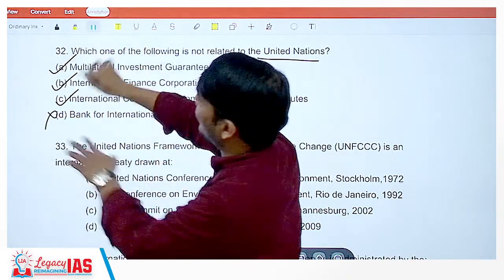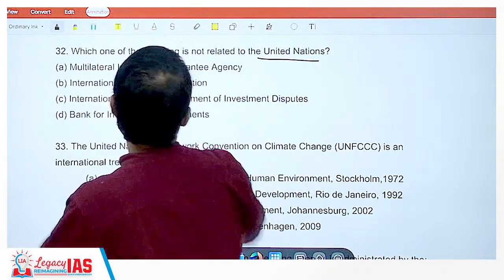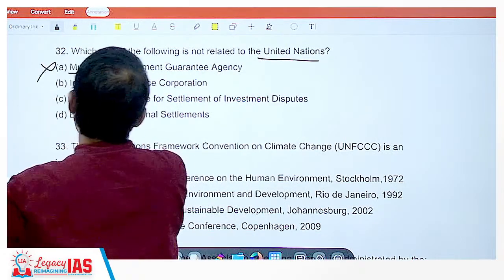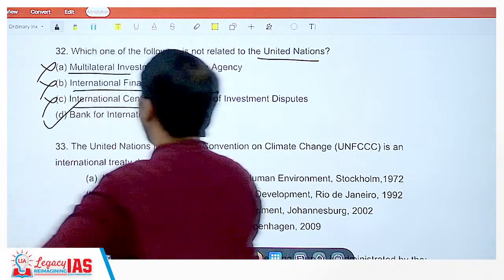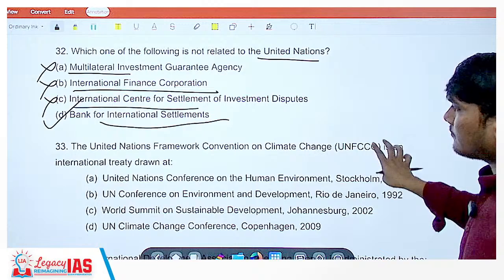So don't go by this tick. Actually, all these are part. Which one of the following is not related? So this is related, so this option is wrong. This is related, this option is wrong. This is related, this option is wrong. Bank for International Settlements is not related.